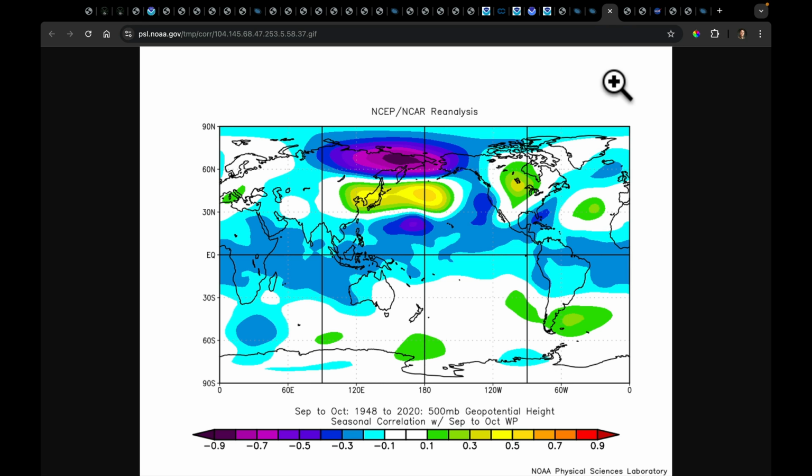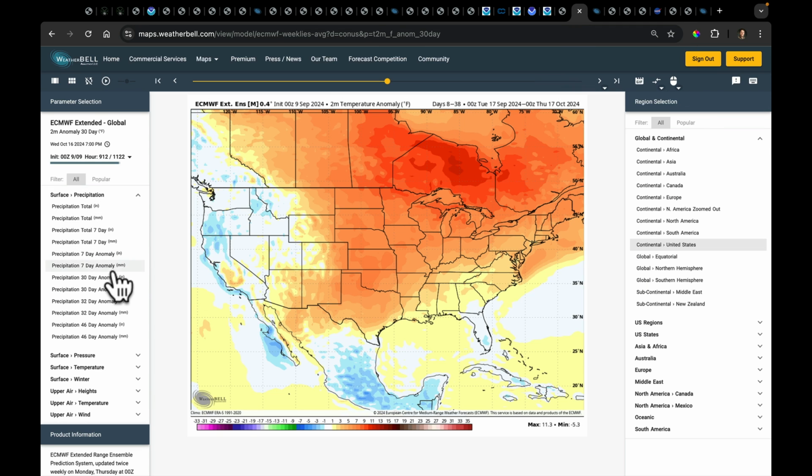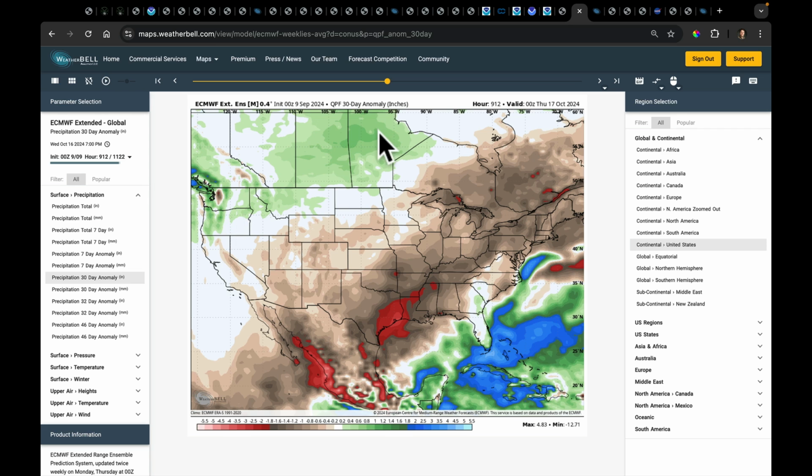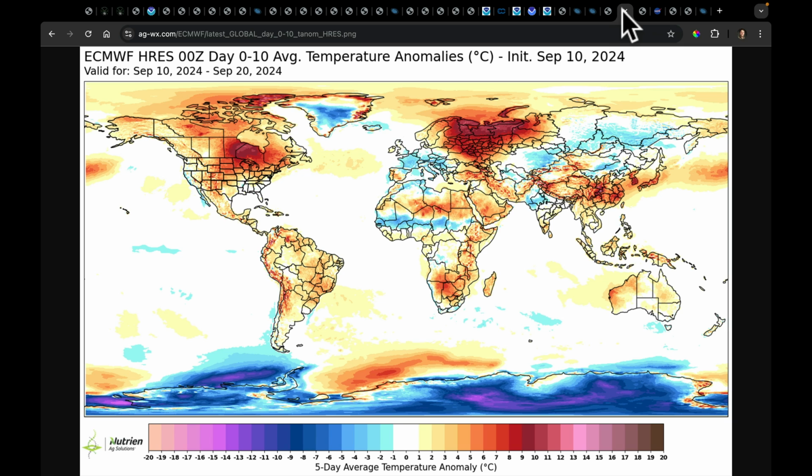So if you want to know why these maps continue to look like they do with temperature, and the precipitation, with wetter here to here, with larger ridging there, keeping this drier, I think the WPO is the main culprit at this point. Now, the other part of this we're trying to figure out is how is this affecting the rest of the world? So maybe we'll start with temperatures on this.